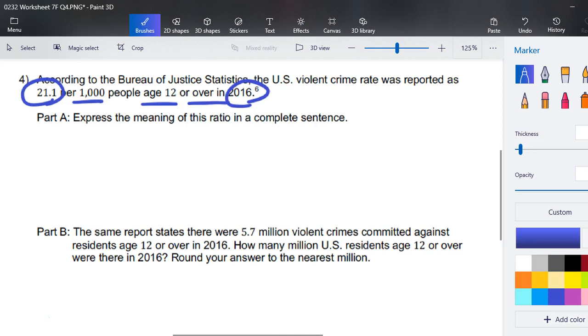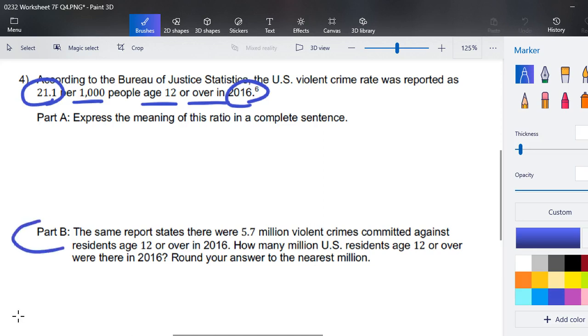You could write something like, for every 1,000 United States residents aged 12 or over in 2016, there were 21 1/10 violent crimes. So write something like that, and you've already written something, so you can adjust it to add more details or leave it alone.